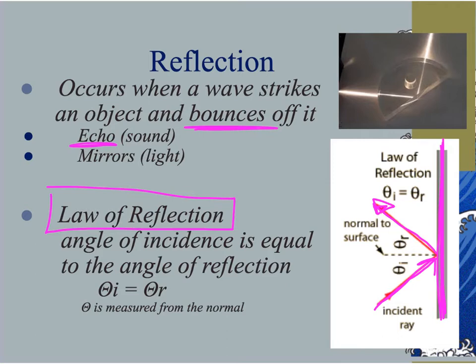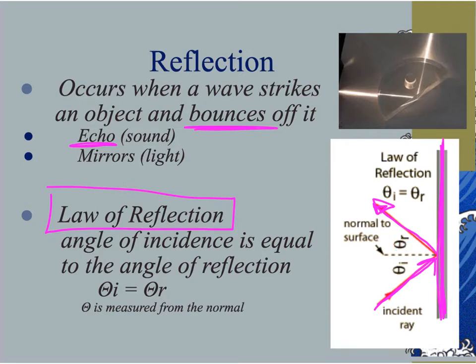So if we've got an incident ray, an incoming ray, then the angle that is formed here compared to the normal is known as the angle of incidence. And my reflected ray is forming an angle also compared to the normal, and this is called the angle of reflection. So we see it abbreviated theta I for angle of incidence, theta R for angle of reflection.